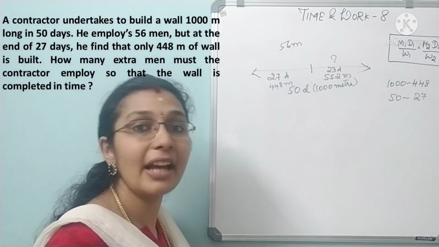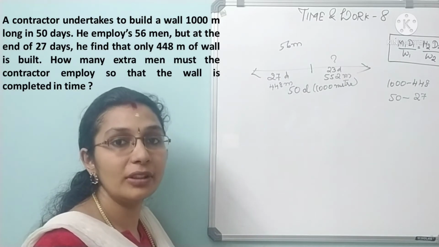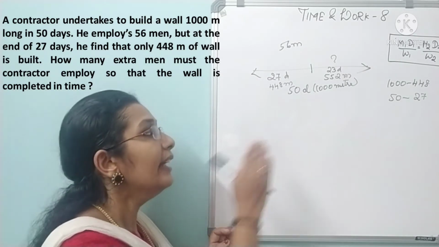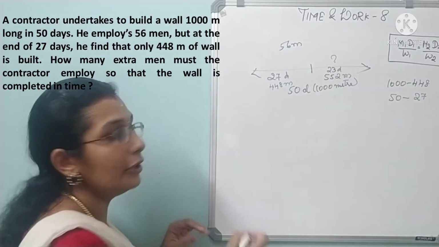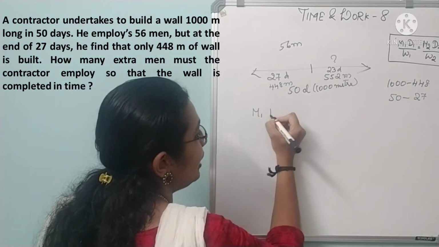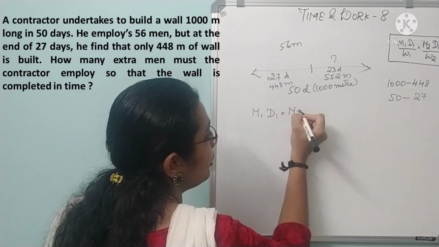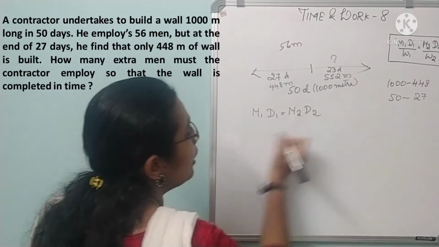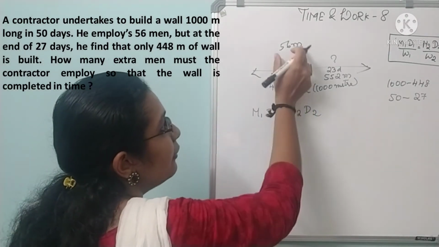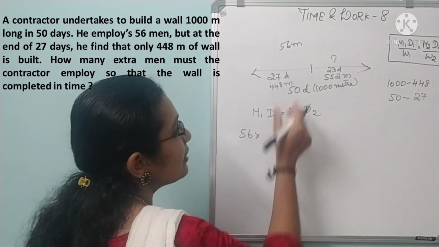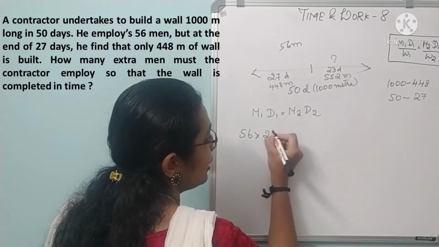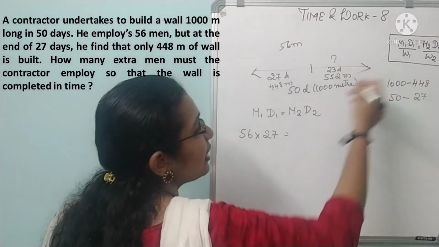How many men should be added? Okay, they didn't ask total men. If they ask for total men, you will give that value. Here they ask for how many extra men should be added. Okay, so how will you do? You'll go with the M1 D1 is equal to M2 D2 formula. Okay, so M1 here is 56 men. Initially 56 men were there. D1 is how many days? 27 days.